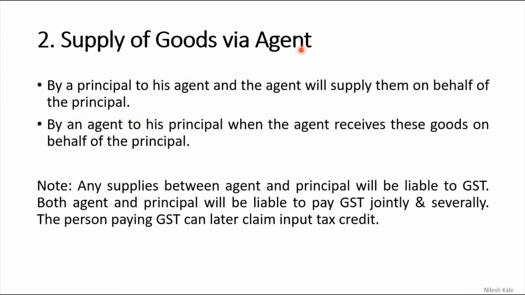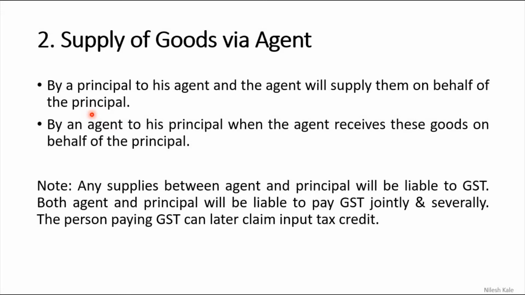Second point, supply of goods via agent. If I say agent, there will obviously be a principal. So supply by a principal to his agent, and the agent will supply them on behalf of the principal. There is a principal who is supplying goods to the agent, and the agent is supplying goods further on behalf of the principal. Then that is also a taxable supply, even if such supply is made without consideration.